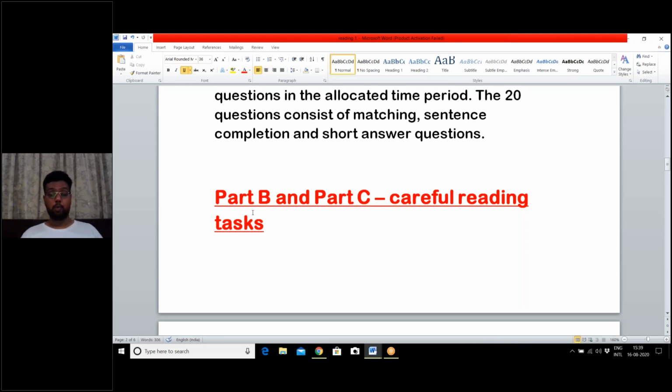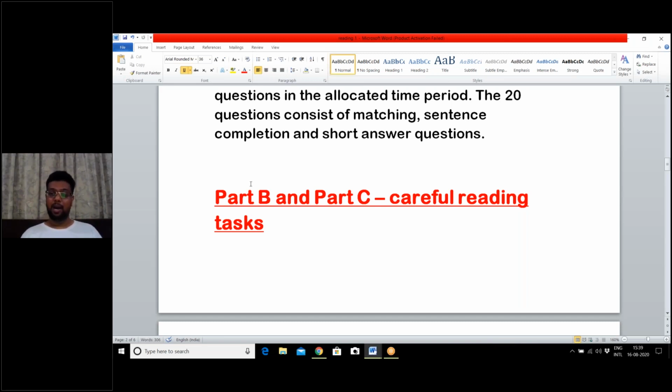They comprise 22 marks, but if your confidence is built up while solving reading task A and you achieve the full 20 marks, then nobody can beat you in the OET examination.